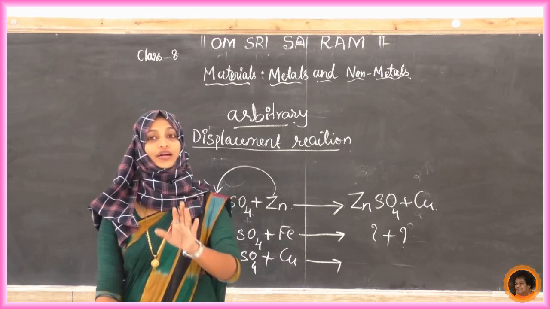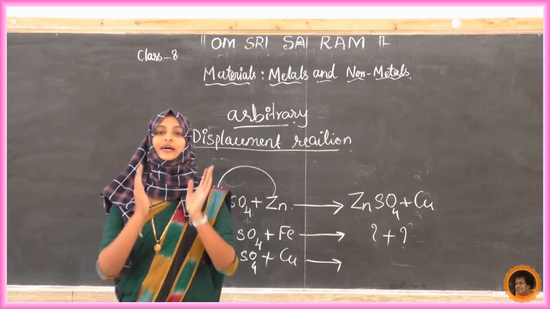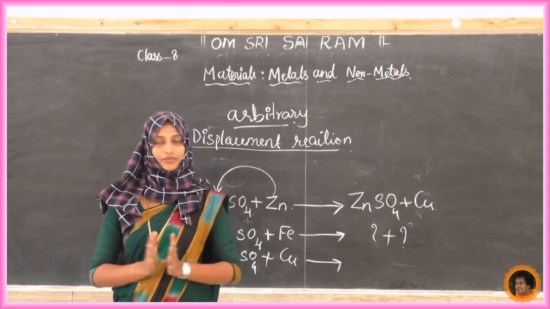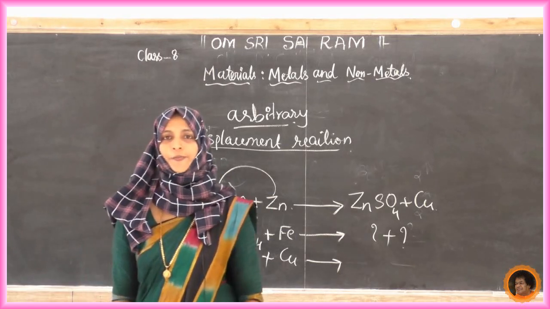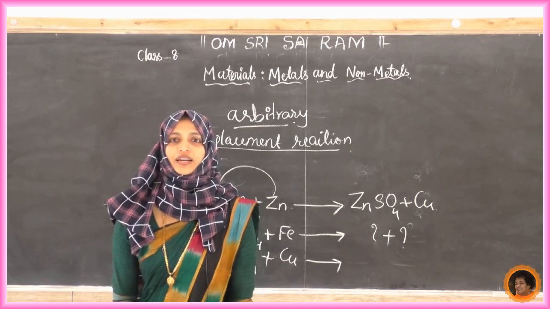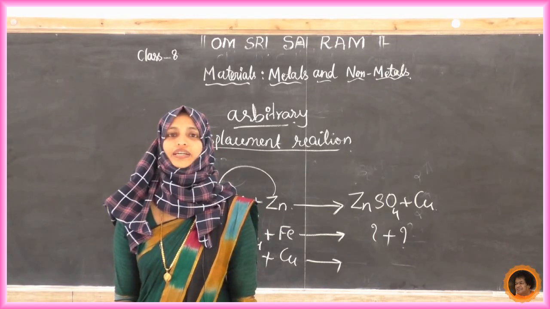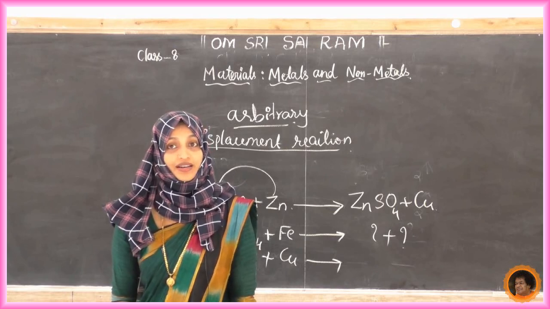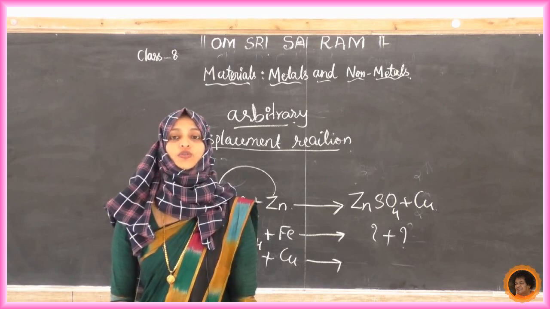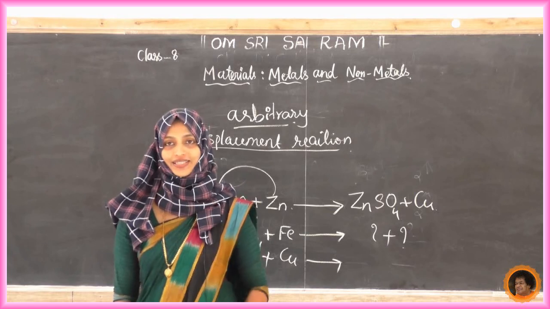So we have completed the entire chapter, materials that are metals and non-metals. Before we glance over it, write down today's questions, students. First question, write the chemical reaction between magnesium ribbon plus hydrochloric acid.